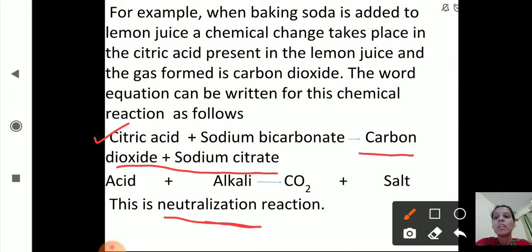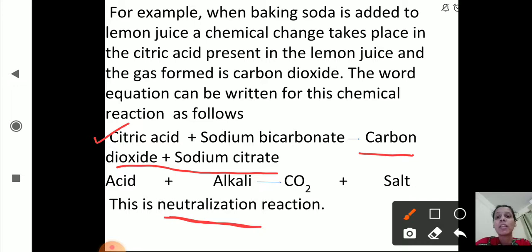Okay, so in this way we are writing a chemical reaction. This is a chemical change, and in this way we write the chemical reaction. So when citric acid which is present in lemon juice reacts with baking soda, that is sodium bicarbonate, carbon dioxide gas is formed plus sodium citrate. So this acid plus alkali gives CO2, that is carbon dioxide, plus salt, and this reaction is called a neutralization reaction. Okay, I hope you are clear with this.